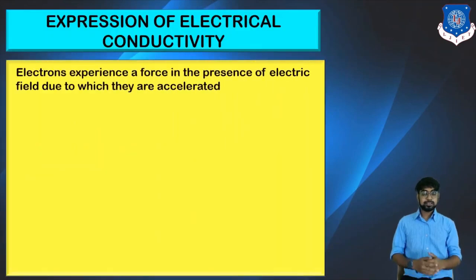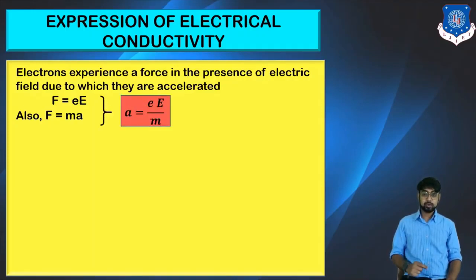Now, the expression of the electrical conductivity, when we go to derive it. Electrons experience a force in the presence of the electric field, due to which they accelerate. Obviously, initially they were in random positions, and the moment they were provided the electric field, they got some energy, and that energy converted into acceleration. So technically we can write F equals e into E, where small e is the electric charge and capital E is the field applied. The force exerted can also be written as mass into acceleration.